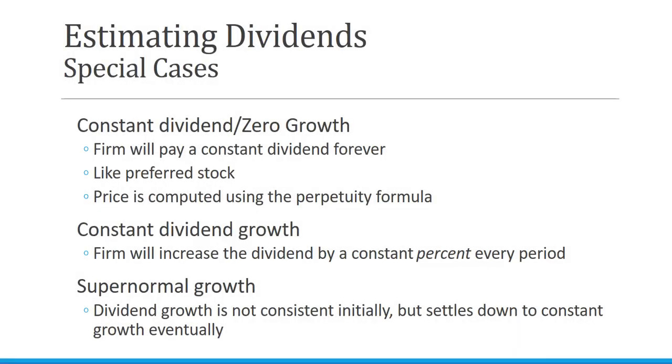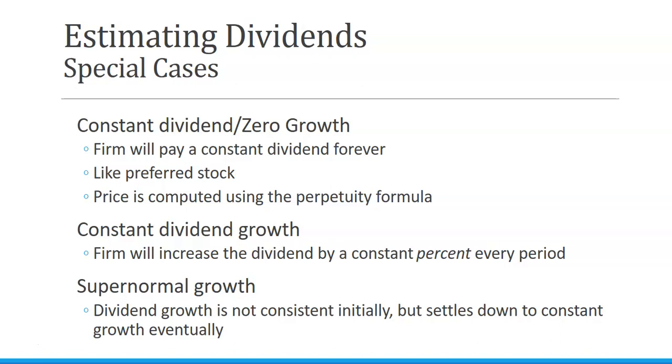We use different formulas. So the first case is a constant dividend or zero growth formula. This is when a firm has stated that they are going to pay a constant dividend forever and they don't plan on changing the dividend. This is very similar to what preferred stock gives you, where there's a defined or stated dividend. In that case, the price is computed using the perpetuity formula that we saw in Chapter 5.